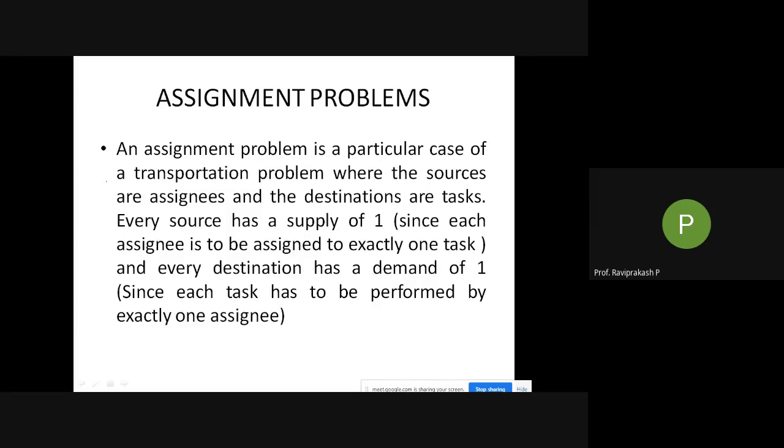One person, one machine has to be allotted. In this case, assignee and task are the terms they have given. An assignee is a person who will be assigned to a task. There will be only one person per task, and each task requires only one person. Sometimes you might ask me, sir, certain tasks may take two people. Those things are not taken into consideration here. So one machine, one operator. One machine needs only one operator to work, and one operator can only operate one machine at a time. This is exactly the problem definition.